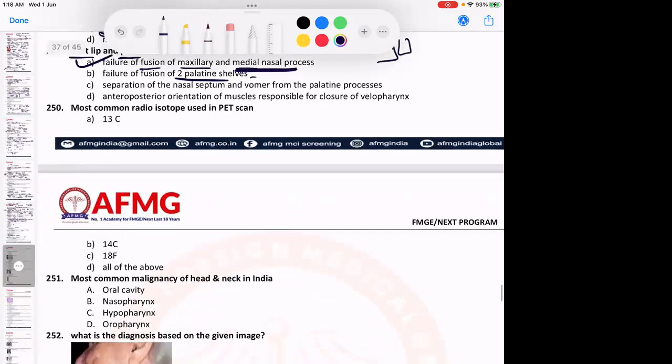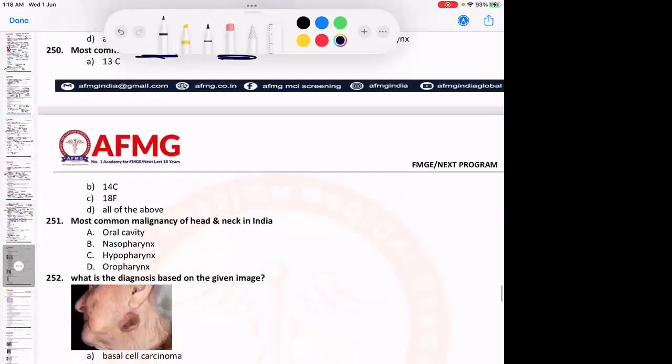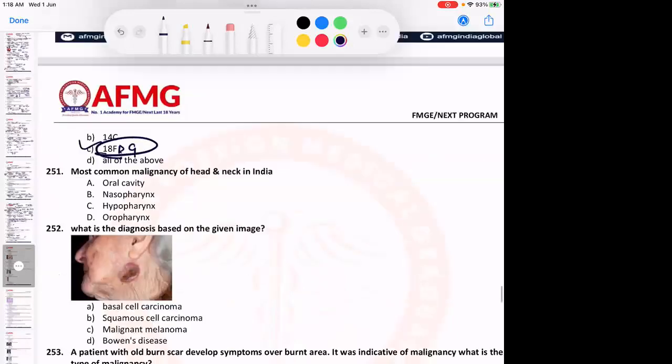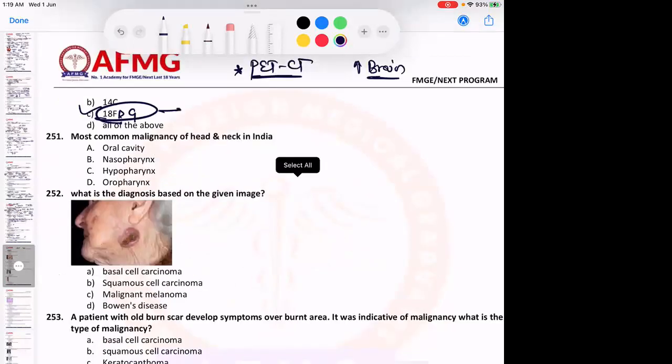Most common radioisotope used in PET scan. I'll complete it for you. The most common radioisotope used in PET scan is definitely option C, 18 FDG, 18 fluorodeoxyglucose. This time the image was a PET CT, a red color image, okay? And there was increased uptake of glucose by the brain. That is how you diagnose. Next time it will come in blue color, so remember it would be PET MRI. Look at the images once, I have put them in the radio section. And the half life of 18 FDG is 110 to 120 minutes.